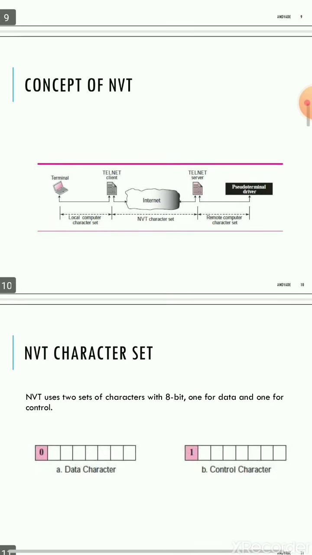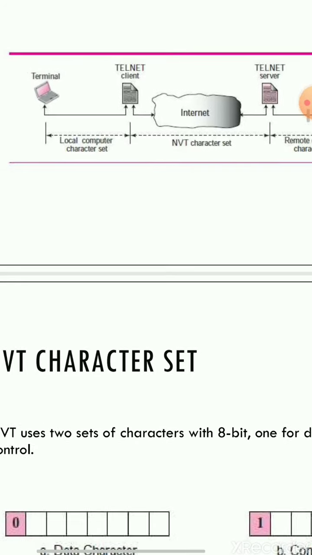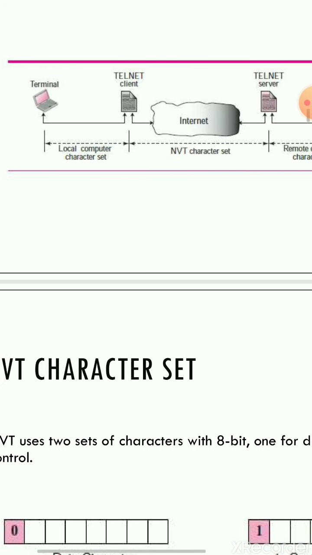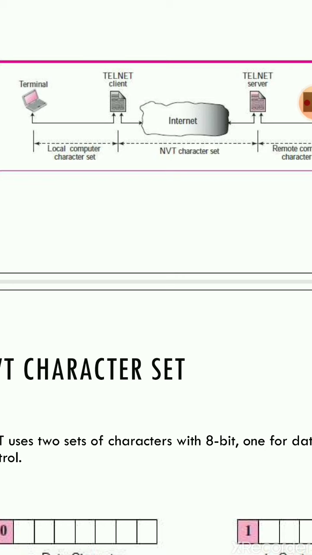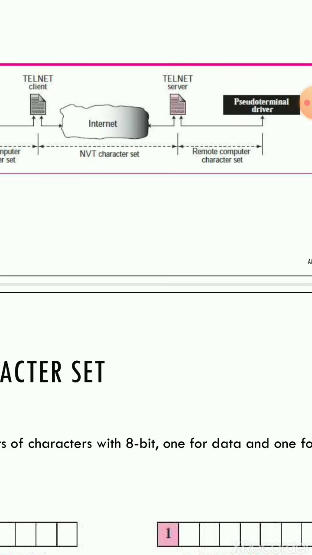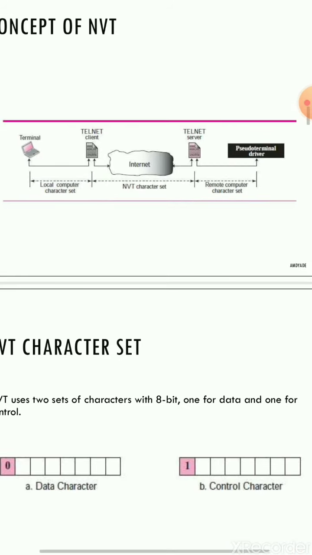So here is a diagram of the NVT. What is this? It is a terminal, the local computer with its characteristics. Some information is typed, and telnet sends it to the NVT. The NVT characteristics are then converted back to the remote characteristics form, and it is accepted.